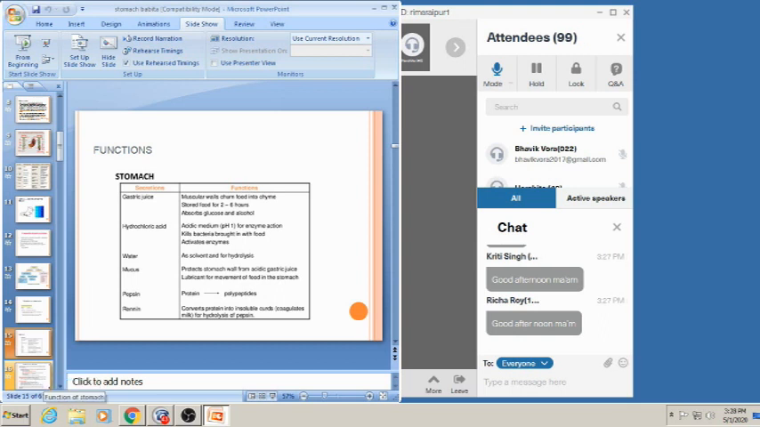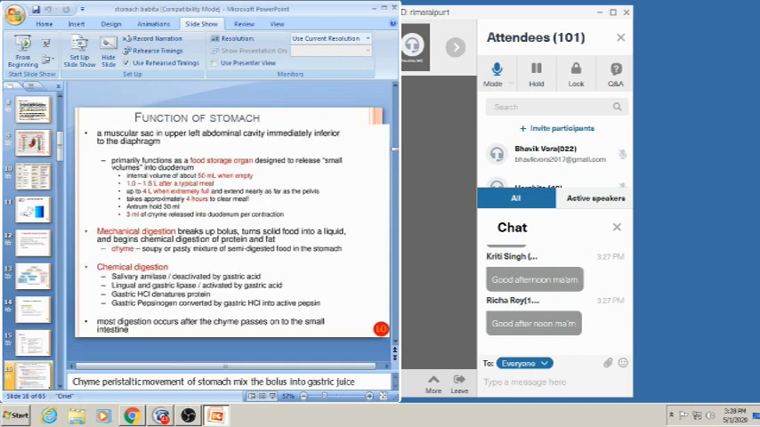For latecomers, I want to tell, till now I had completed the functional anatomy of stomach and parts of stomach, then glands of stomach, then composition and properties of the stomach. So now I am going to tell about the functions of stomach.